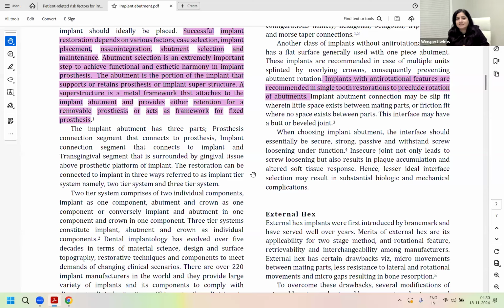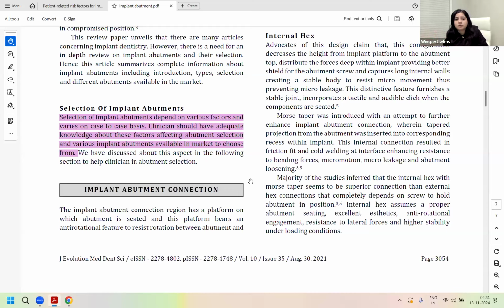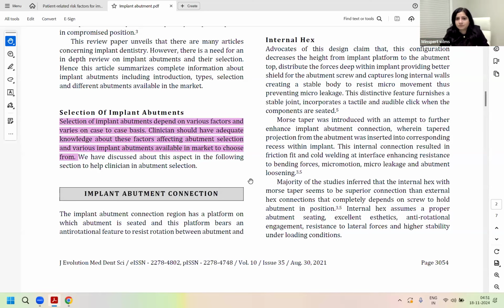That means to take up the load and to also aid in providing the oral hygiene, and for the patient also to maintain oral hygiene. So how will you select? Various factors are involved in selection of abutment types. You should have the knowledge of the factors which affect the abutment selection.